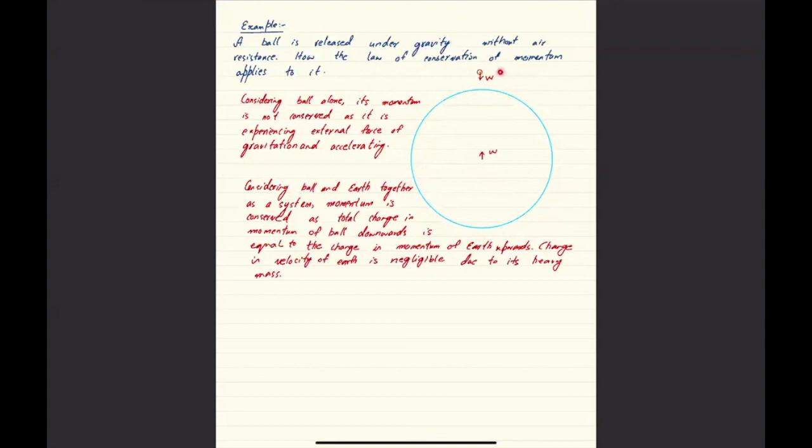So the change in momentum of the particle downwards must be equal to the change in momentum of the Earth upwards. And you may say, sir, why don't we see Earth moving up? Because momentum is mass times velocity. So with such a huge mass, the change in velocity of the Earth is very negligible.